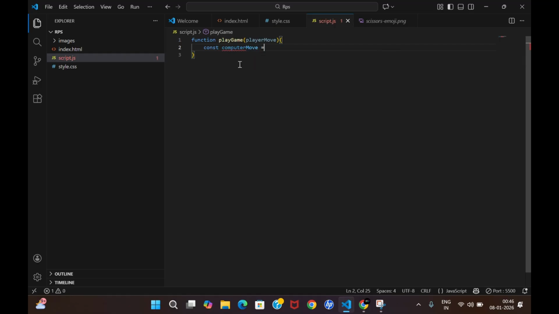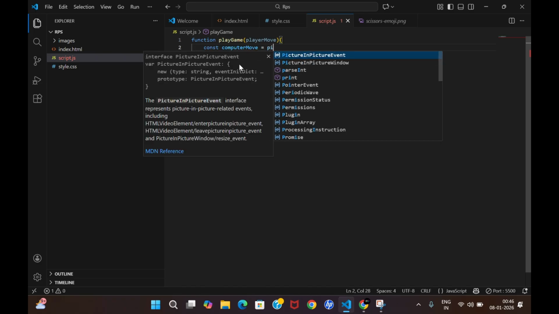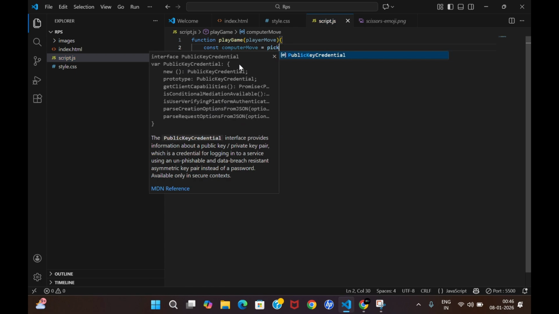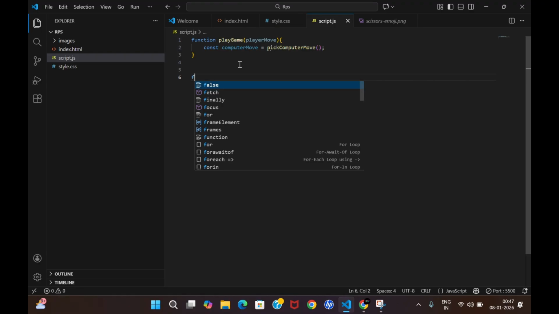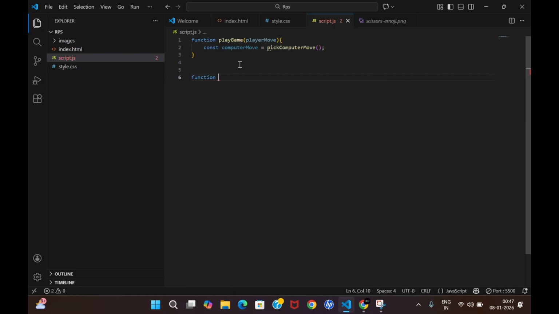So, computer move. How would I get a computer move? How can I get it randomly? In my question itself there is the answer: by using the Math.random functionality. But I will not use it directly. For that also we have to create a function. Let it be pickComputerMove, right? That should be pickComputerMove. Now we have to define it over here. Just like we have defined the playGame function, we also have to define the pickComputerMove function.